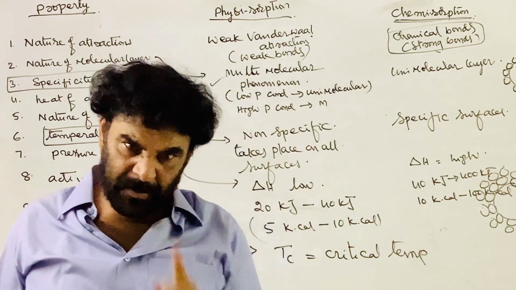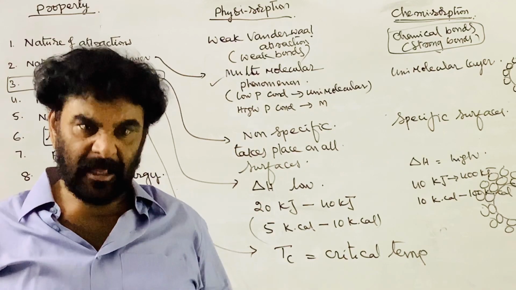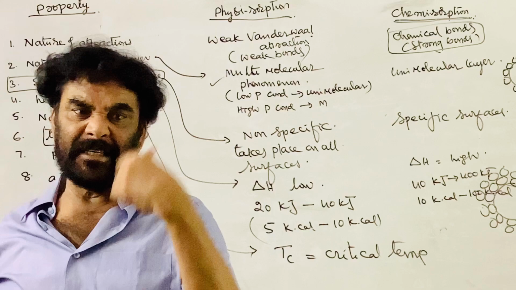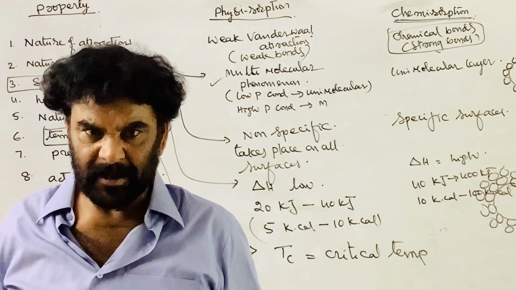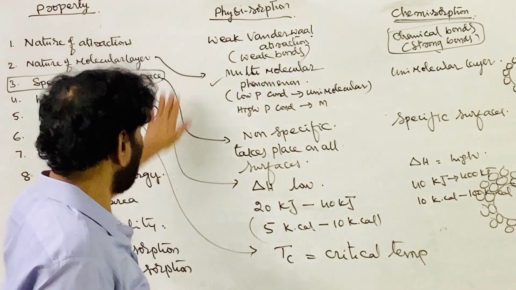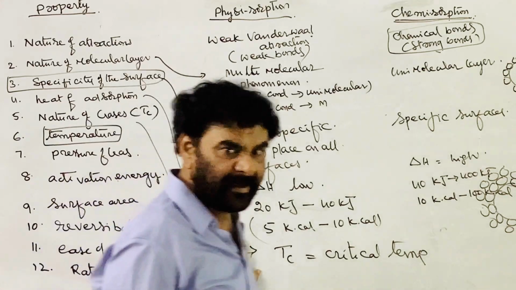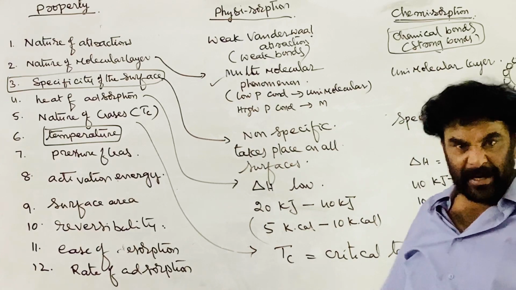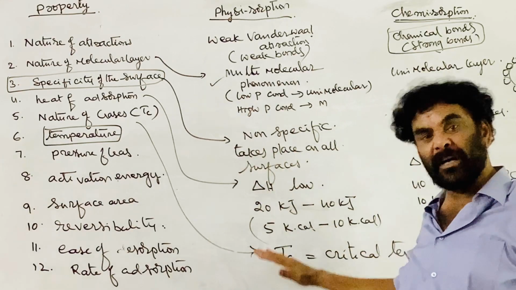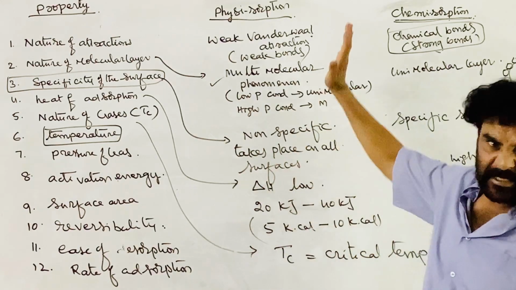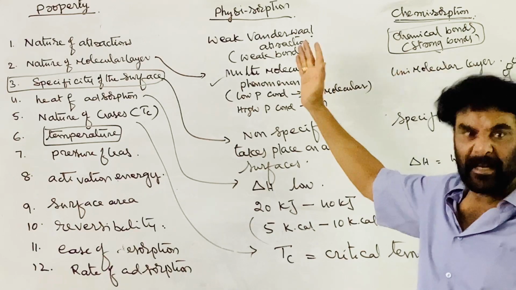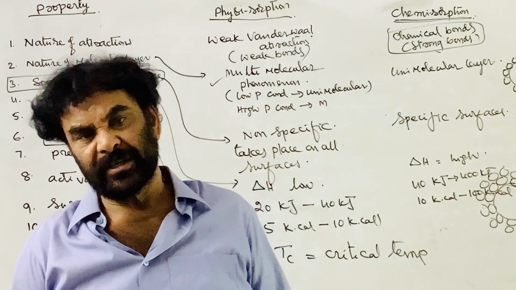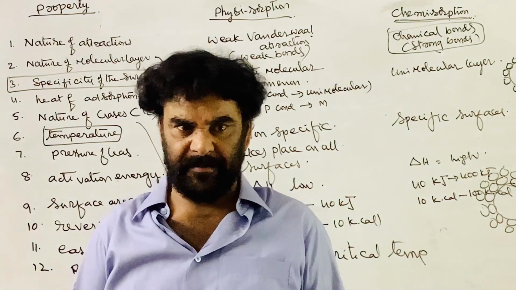Therefore, since adsorption is an exothermic process, low temperature conditions are favorable and high temperature conditions are unfavorable. In physical adsorption, as the temperature decreases, the extent of adsorption increases. As the temperature increases, the extent of physical adsorption decreases. The increase of temperature favors desorption.